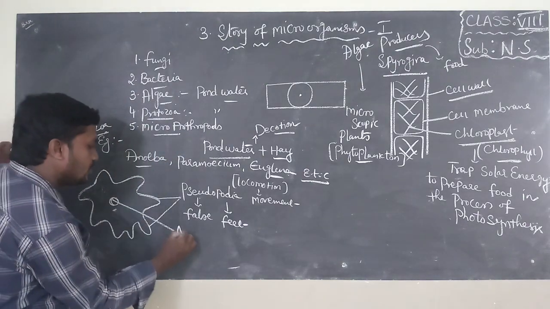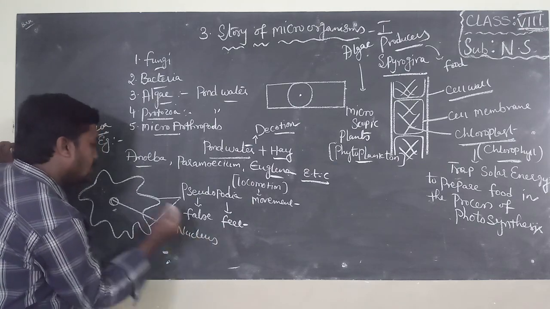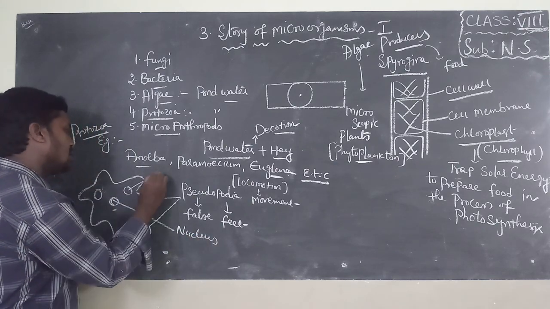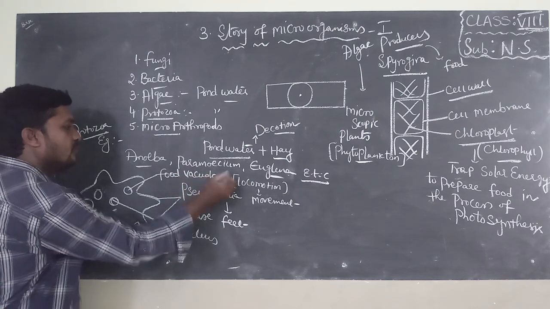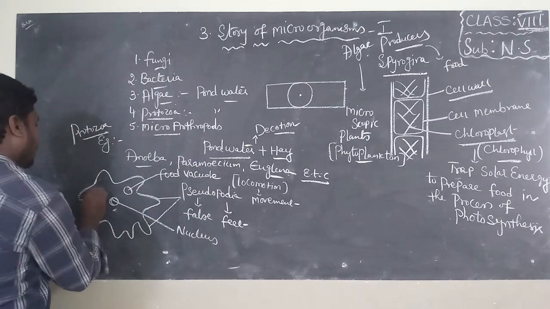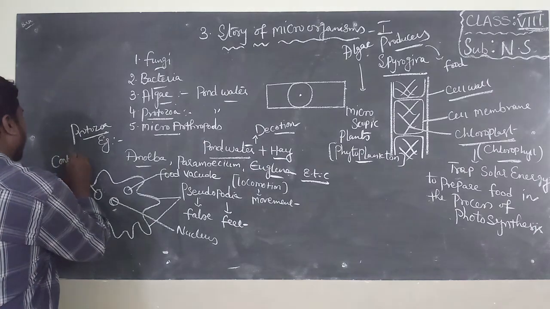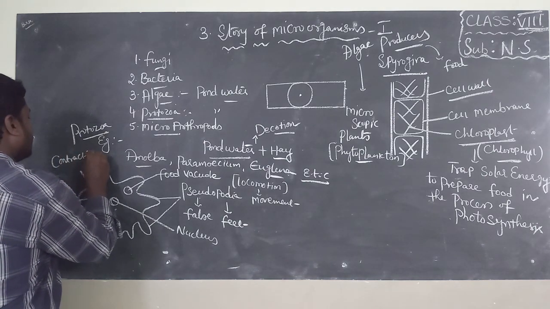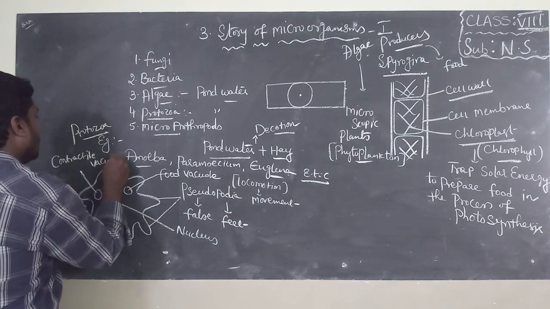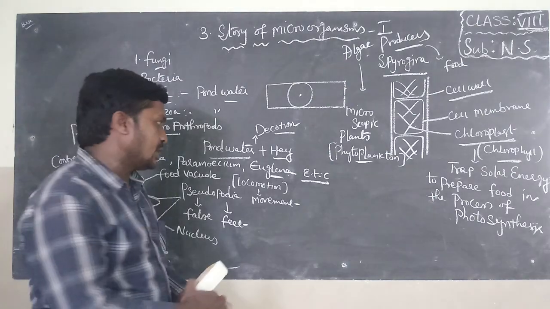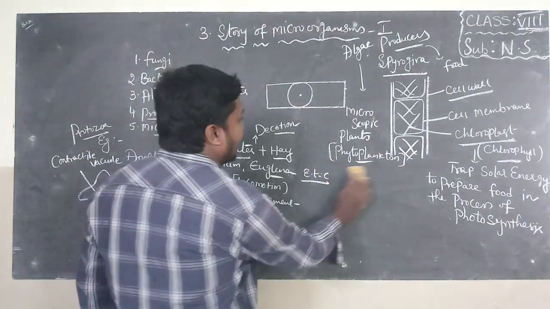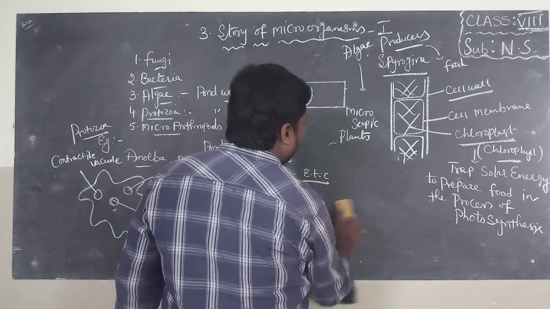They have a nucleus and they have some vacuoles like food vacuole, which is helpful for digestion, contractile vacuole, which helps to eliminate waste materials. They are microscopic in nature, can be seen only with the help of a microscope.